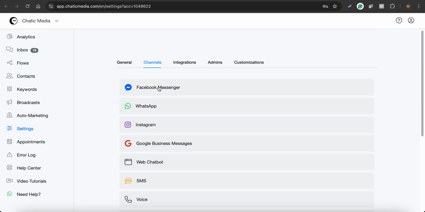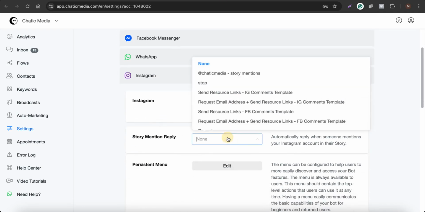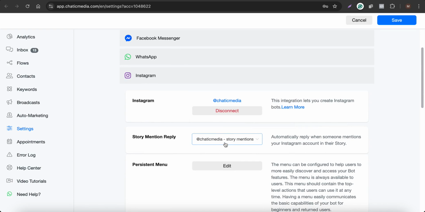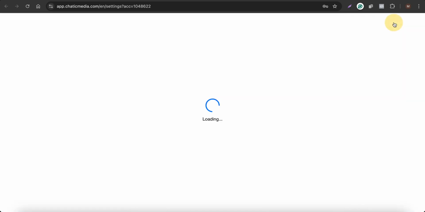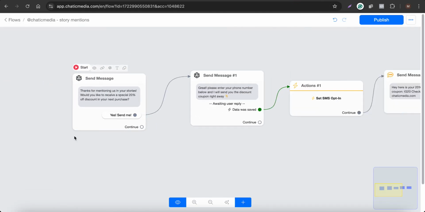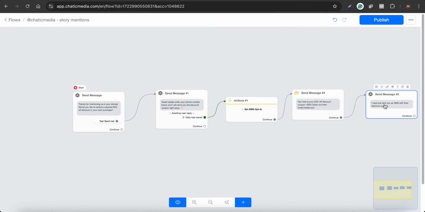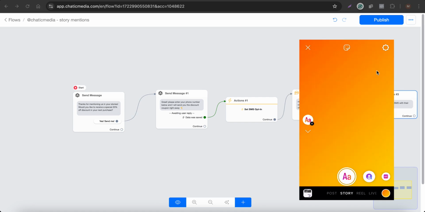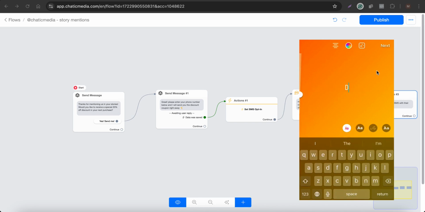Now we have to come back to settings, go to Instagram and choose this particular flow. Chatik Media Instagram story mentions is this particular flow, and click save. So when someone actually mentions you in a story, this flow will be triggered right here. So let me show how this actually works as well. So here I'm going to create a story. So let me say demo story. It doesn't matter, just a demo story, and here you can actually add the mentions as well.